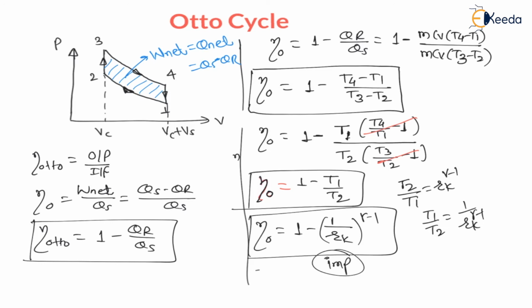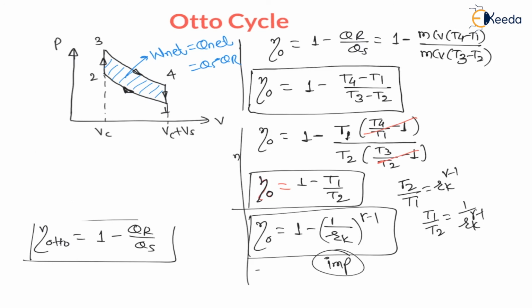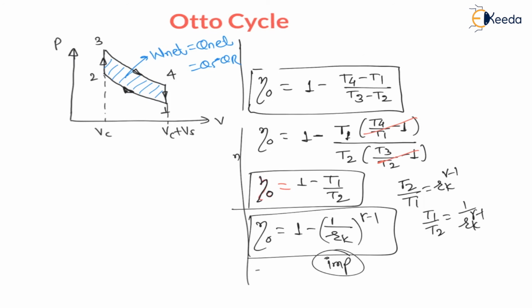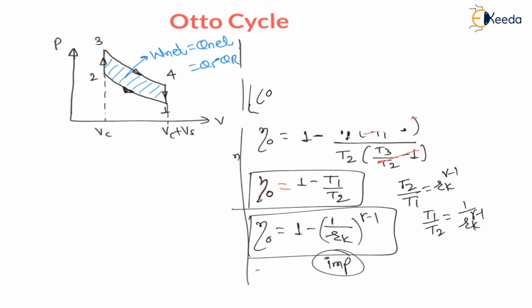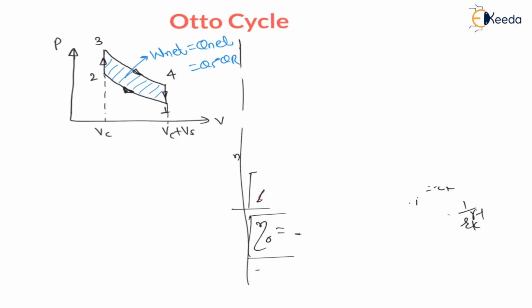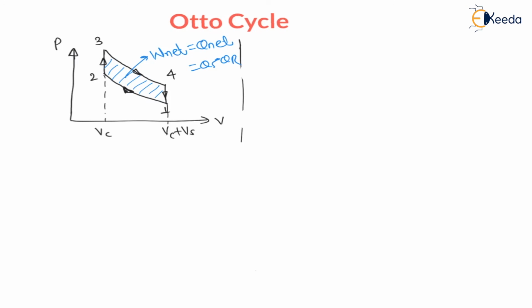So here are a few points regarding the Otto cycle. In case of the Otto cycle, heat addition and heat rejection take place at constant volume, right? And the fuel usually is petrol and it is a spark ignition cycle. It is also called the spark ignition cycle. So let us analyse the parameters which affect the efficiency of Otto cycle.